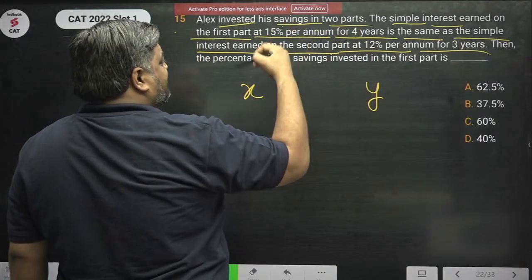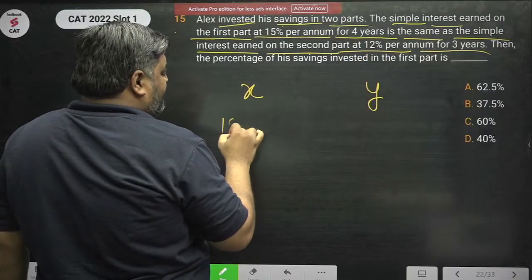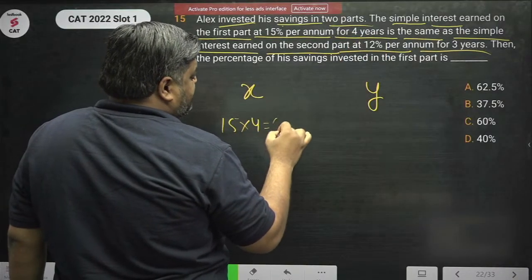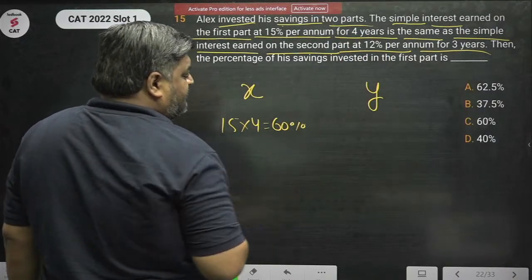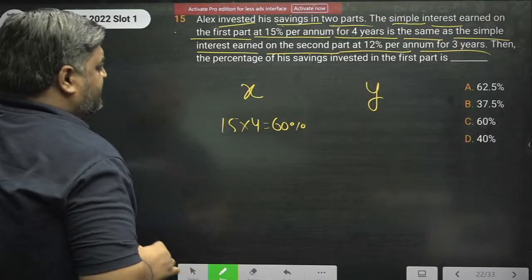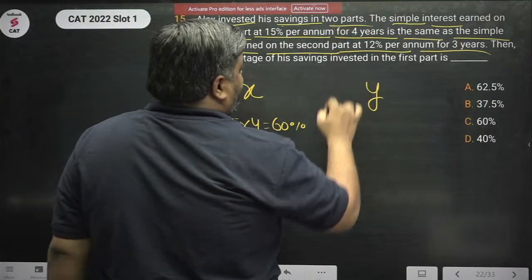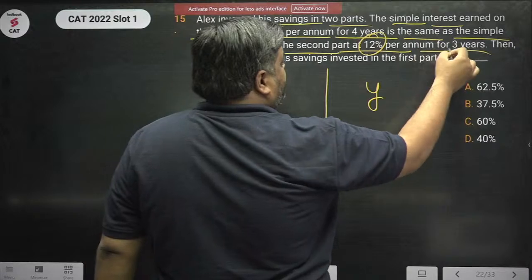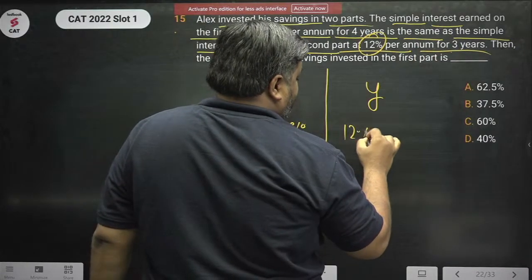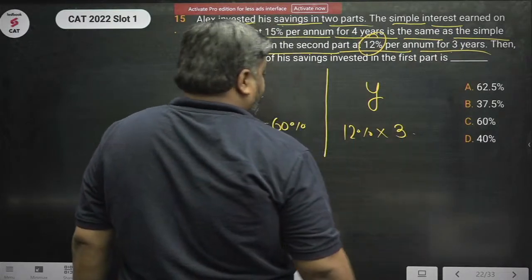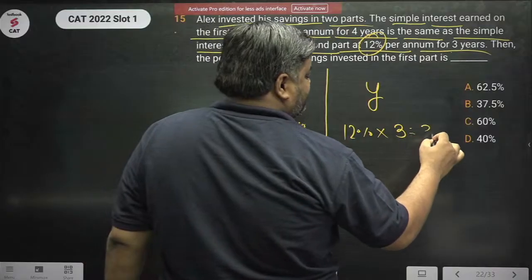Sir 15% हर एक साल 4 साल तक, तो 15 into 4, 60% is the interest generated, right? And second part पे 12% for 3 years, तो 12% into 3, 36%.